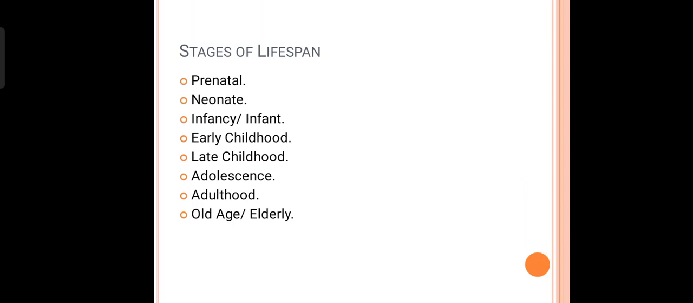After that is the early childhood phase, that is from 2 to 6 years. Late childhood is from 6 to 12 years. Adolescence is 13 to 18 years. Adulthood is from 18 to the age of 60. Then we have the elderly or old age stage, which is from 60 years and above. Also, in adulthood we have three different stages: early adulthood, middle adulthood and late adulthood. Early adulthood is from 18 to 25 years, middle adulthood is from 25 to 40 years, and late adulthood is from 40 to 60 years.